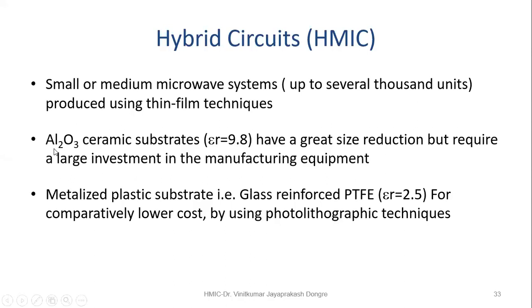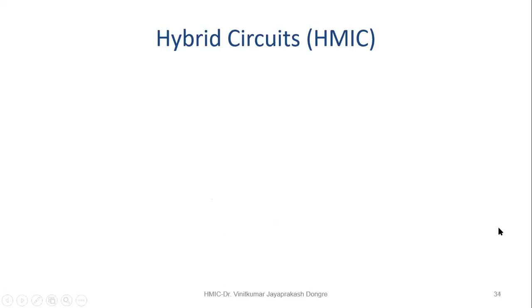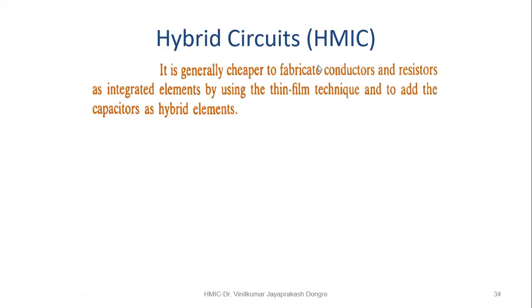Here the ceramic substrate Al2O3 is used as a substrate, having a great reduction. As the epsilon R is more, obviously the reduction in the size is there. So this is the advantage of the substrate having epsilon R more. The plastic type, that is PTFE, is also used, which has comparatively less epsilon R, that is 2.5. Okay, so this is what we are discussing, the general introduction. Next.